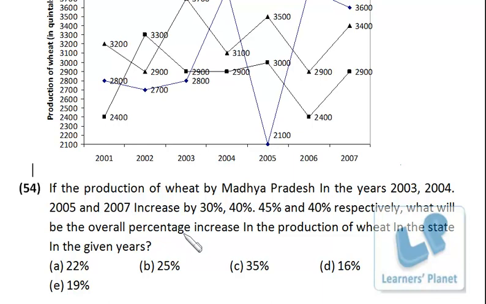Okay, so see what question says is what exactly you have to do. First of all, you need to find out the total production by Madhya Pradesh, right? After that, the production in these years 3, 4, 5, 7 is increased by this much percent, right? So that increased production you have to find out. Then you have to find out the difference between the two, and then you have to find out the overall percentage, right? So how could you shorten the calculation?